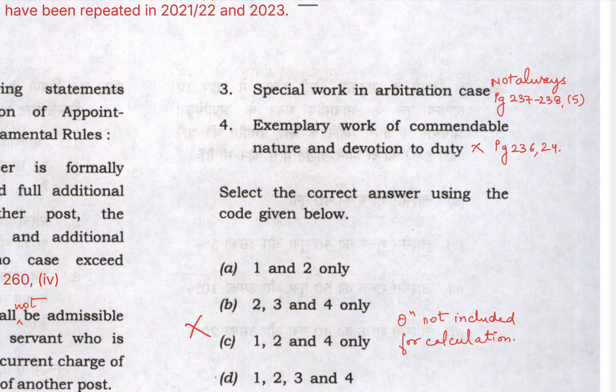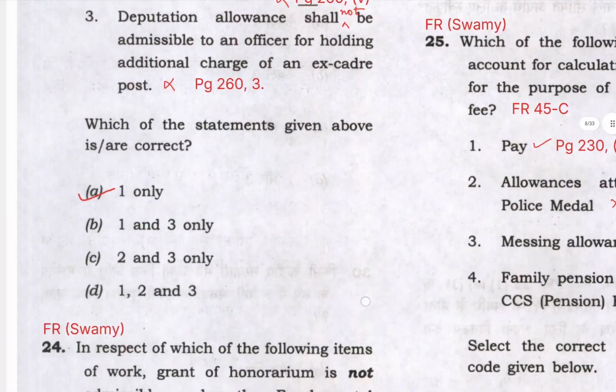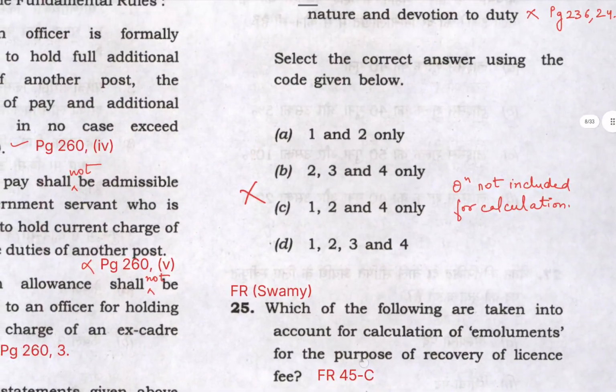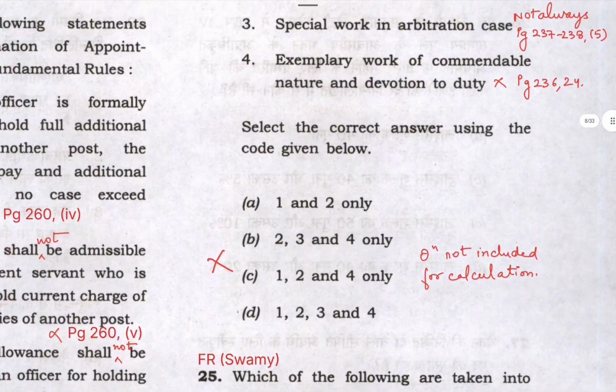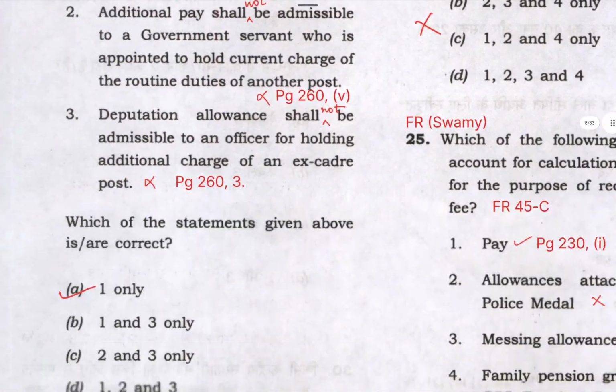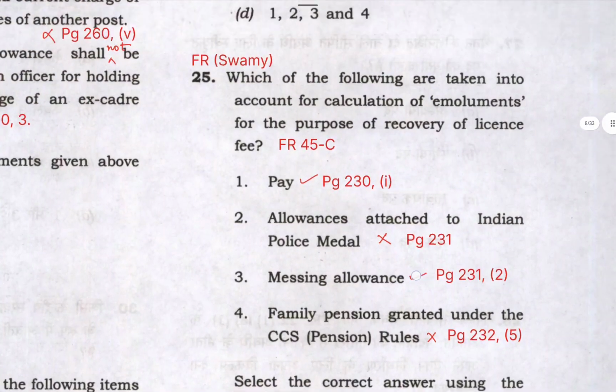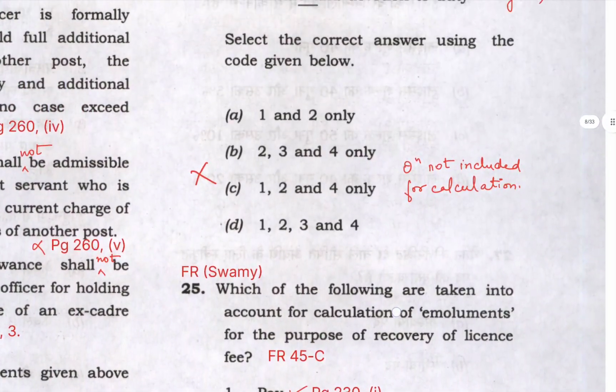Statement 4 says exemplary work of commendable nature and devotion to duty. This is also not admissible for honorarium. Hence the question is asking which of the following is not admissible. So all the four are not admissible. However, UPSC has not included this question for calculation, I think due to a typo error in statement 2 where they have written cash book in place of cash work. They have not included this question. Otherwise the answer is D.